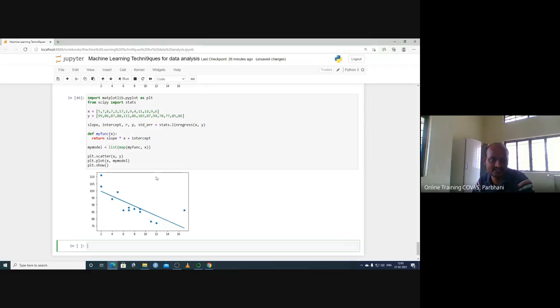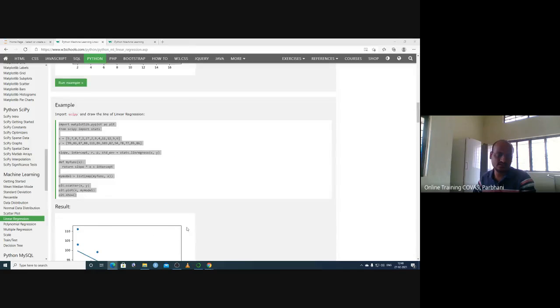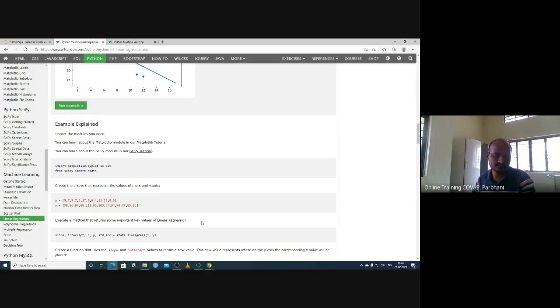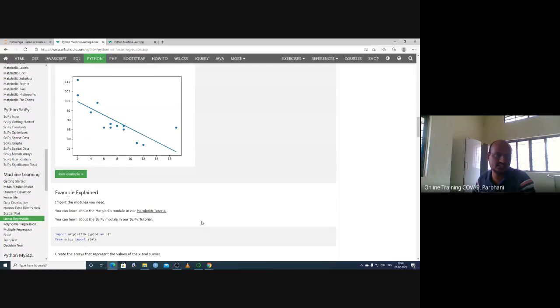It is a car data set. We are explaining it in the context of our biological data. So as one thing increases, the other thing decreases. Where x has a lower value, y has a higher value, and as x goes higher, the y values become lower. So this is what we call